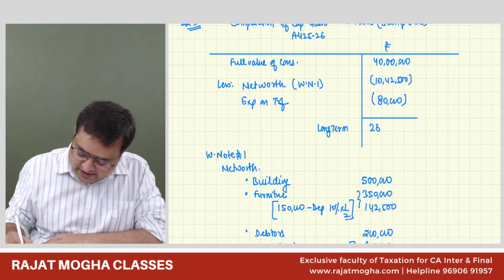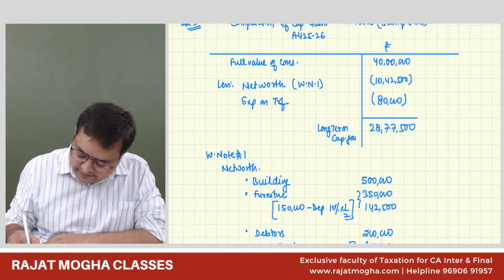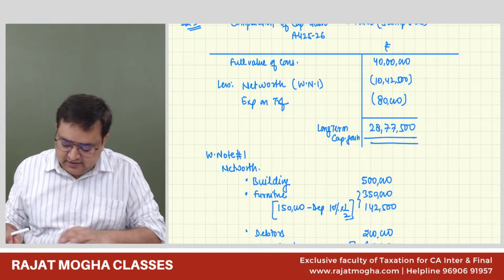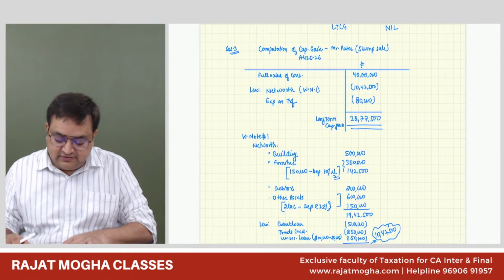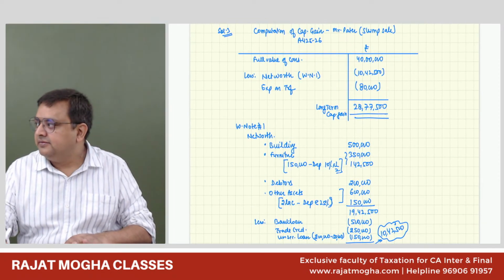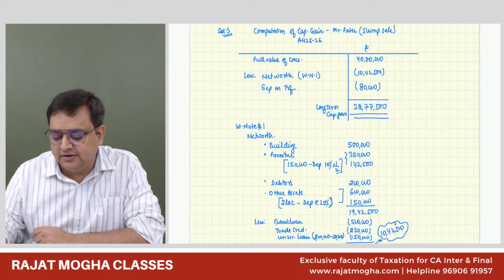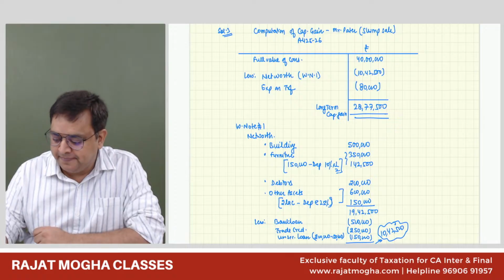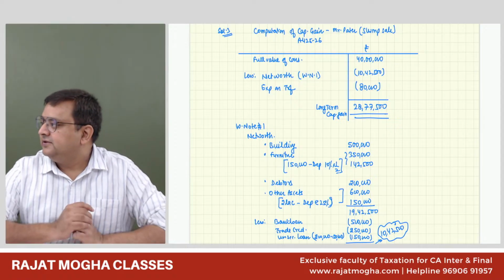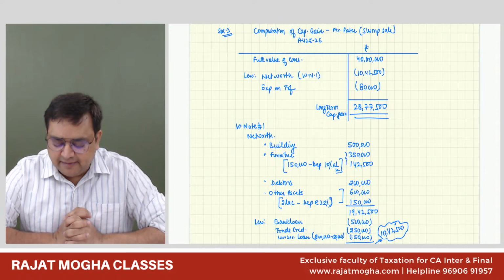Very nice. 28,77,500, long-term capital gain. This is the answer. Slump sale is quite an important topic, and generally we see the examiner frequently repeats this slump sale question. So this was a revision for our capital gain chapter.